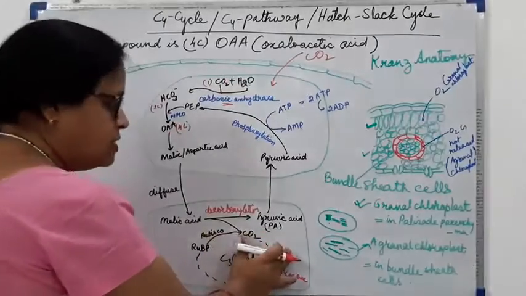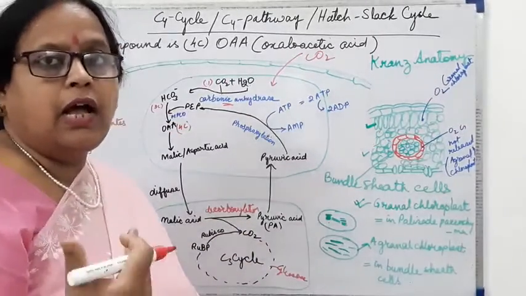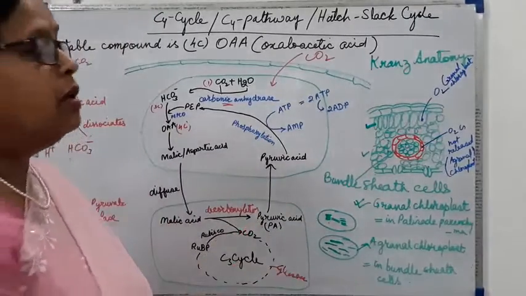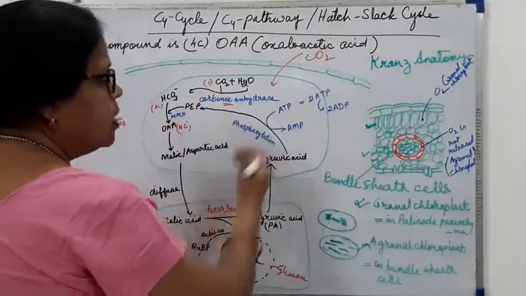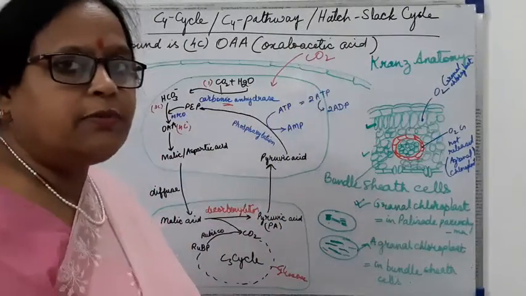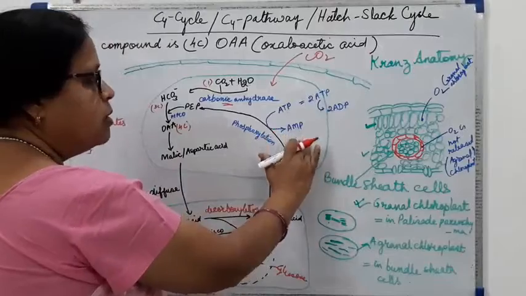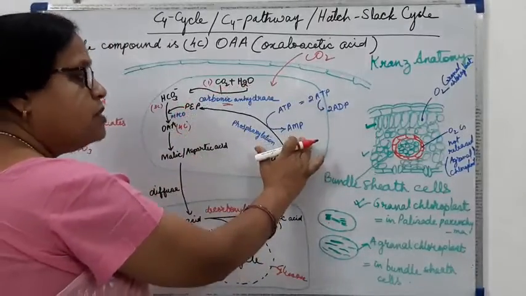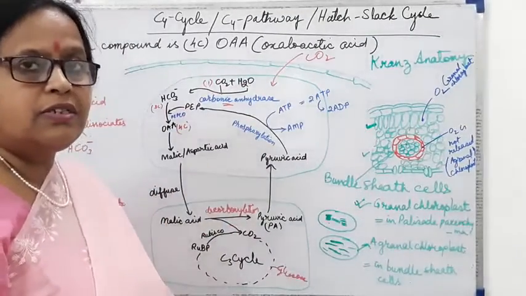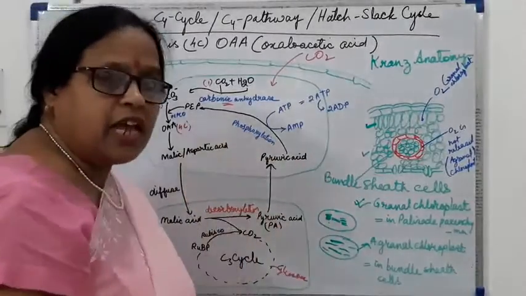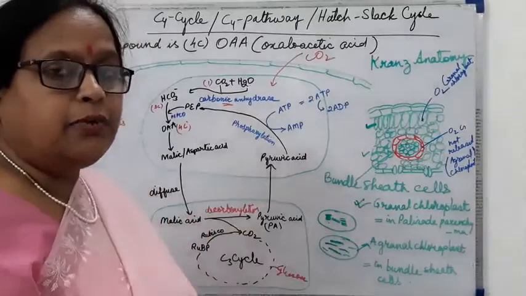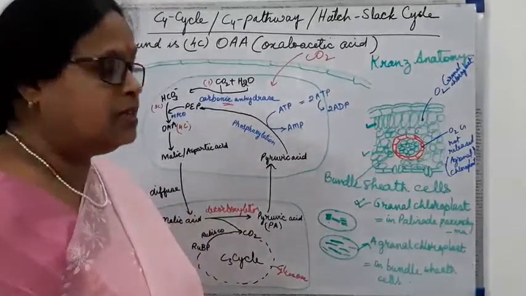So this is how, when they are taking the carbon dioxide from the atmosphere and the C3 cycle goes on in the bundle sheath cell, they save themselves from the harm due to oxygen concentration. Oxygen concentration would be higher outside, so there would be a chance of photorespiration, but because there is no glucose formation taking place in the mesophyll cells, there is no chance of a high oxygen concentration, and so these plants save themselves from the loss due to photorespiration, and they do their main glucose synthesis in the bundle sheath cells.